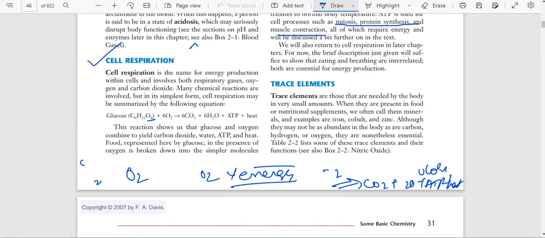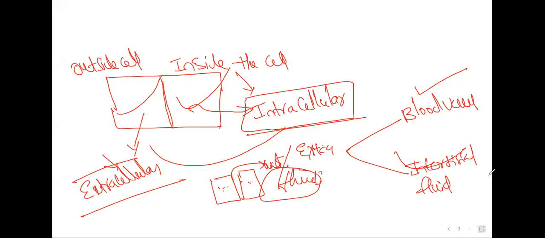So I will explain one more time. We are taking oxygen, and this oxygen is reaching the cell.